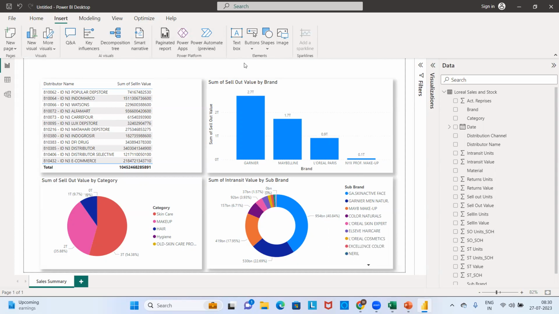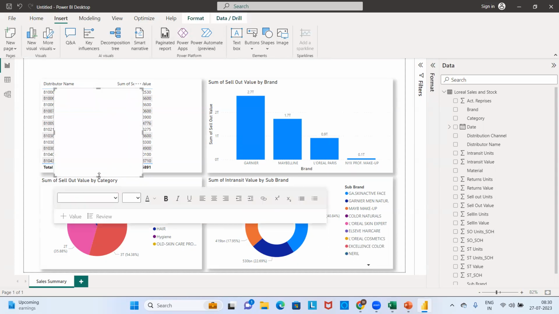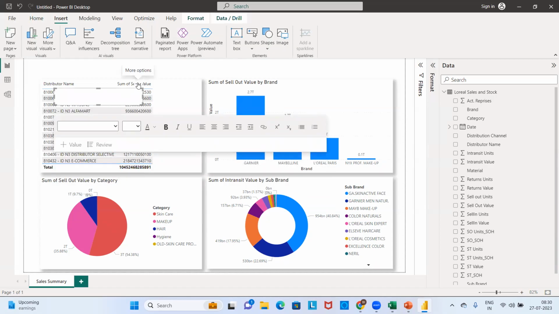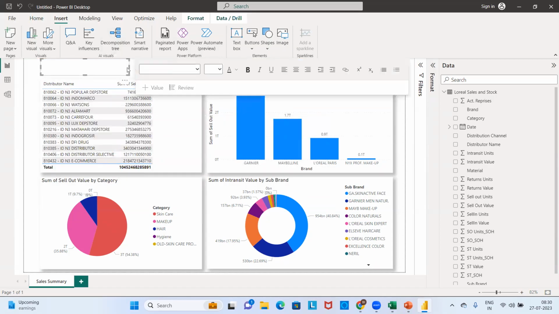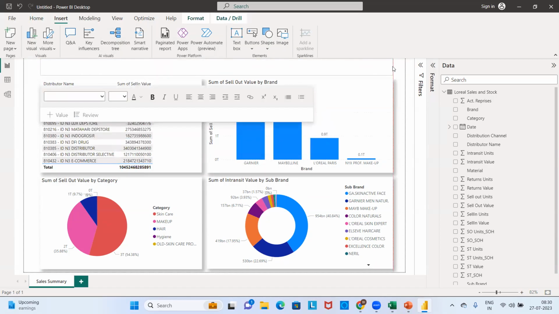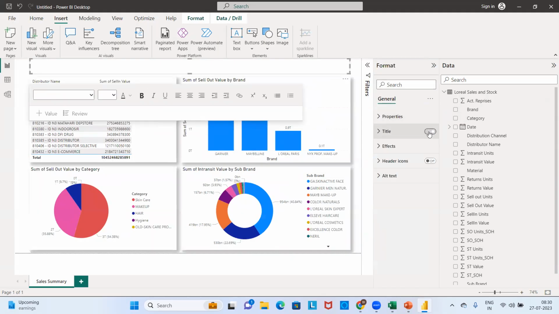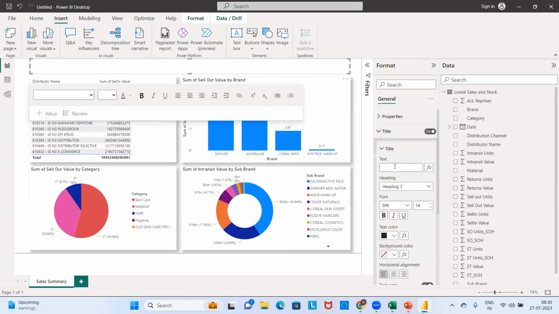That title is what? Just L'Oreal sales report or something. Some random name that I can give as a developer. That is my own wish. Even the client will accept my request. See, I'll just give some title name. We will cover every aspect of this, where I'm clicking and where I'm using. But I'm just telling you, as a developer, what our core responsibilities are. That is what we are learning today.